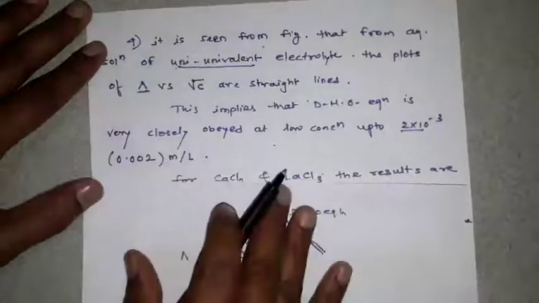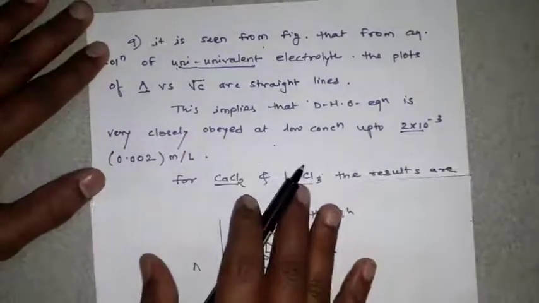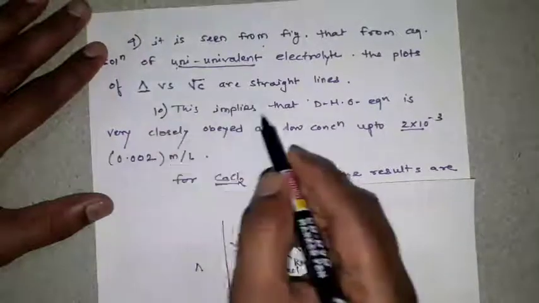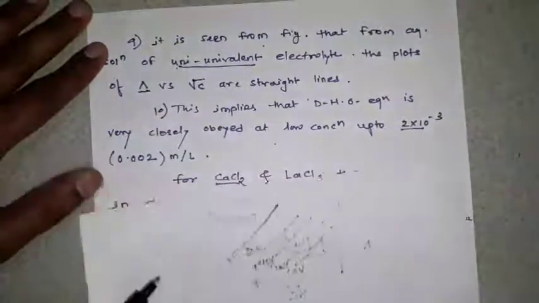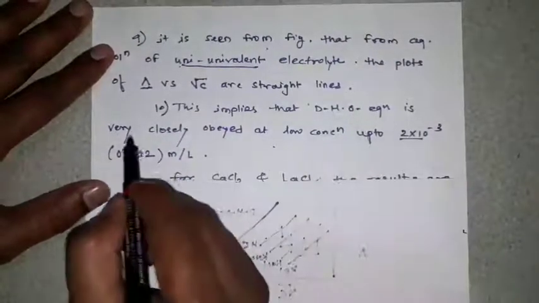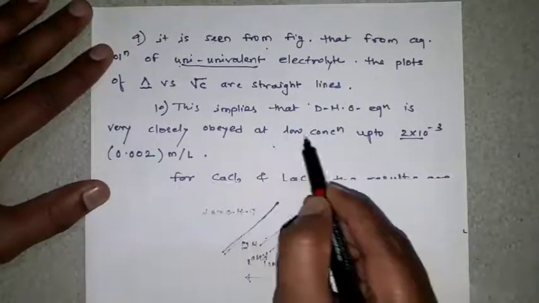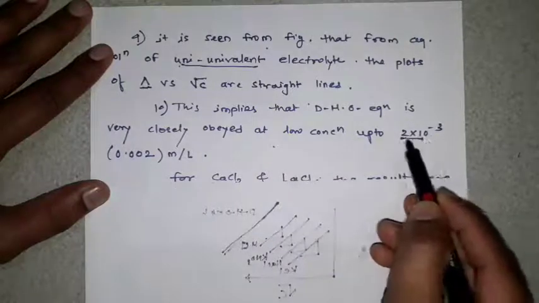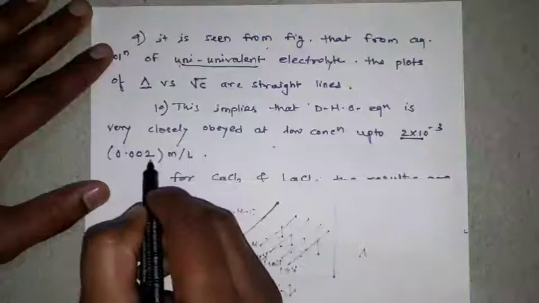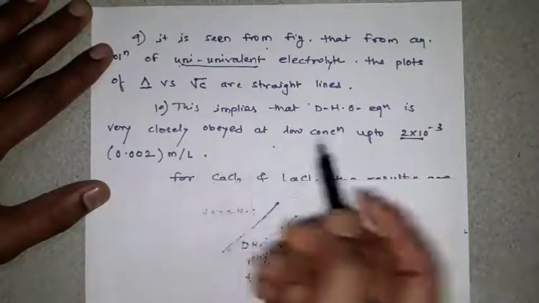Then the next point, point number 10, this implies that the DHO equation is very closely obeyed at low concentration up to 2 into 10 raised to minus 3, that is 0.002 mole per liter.